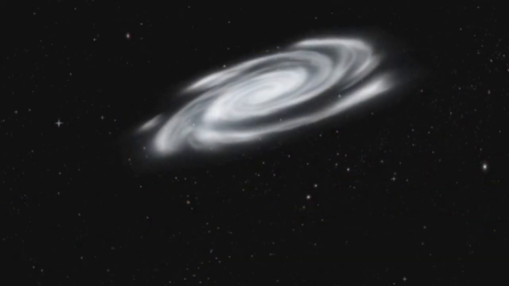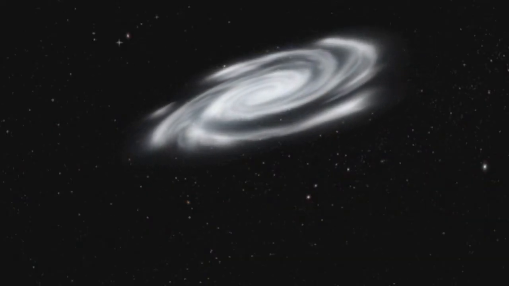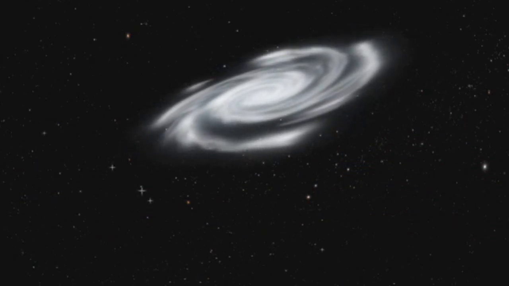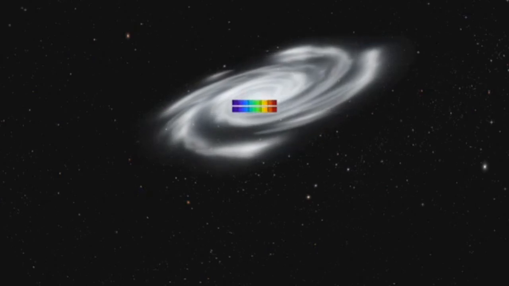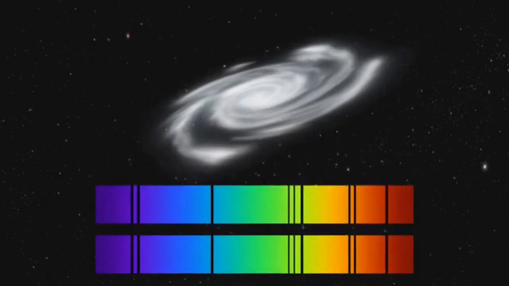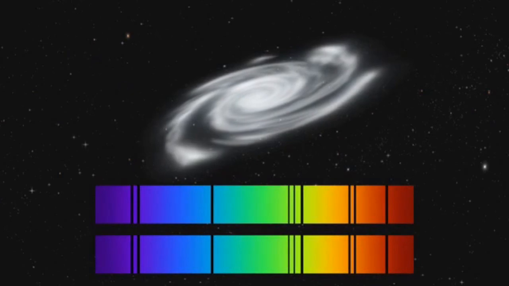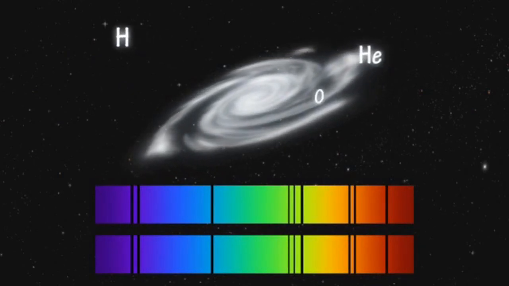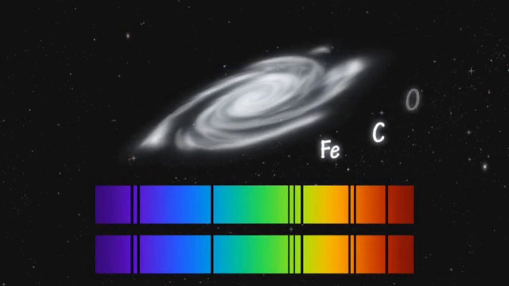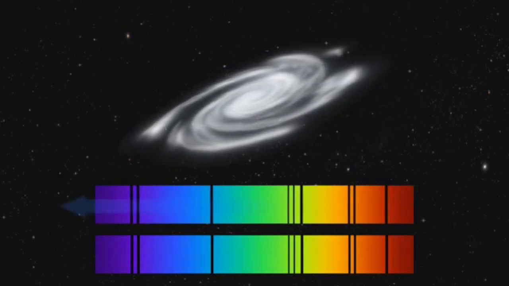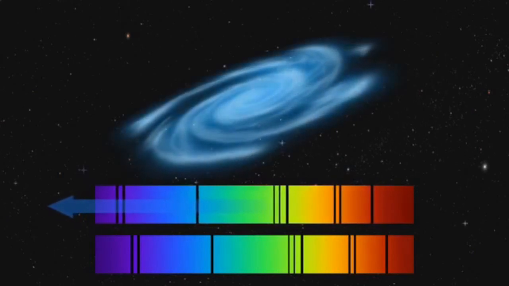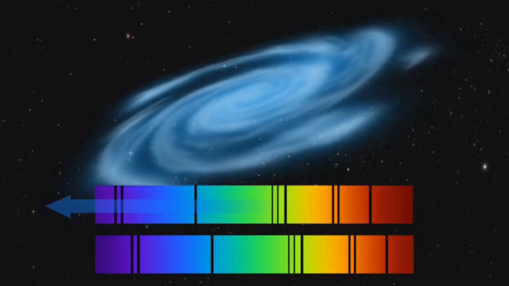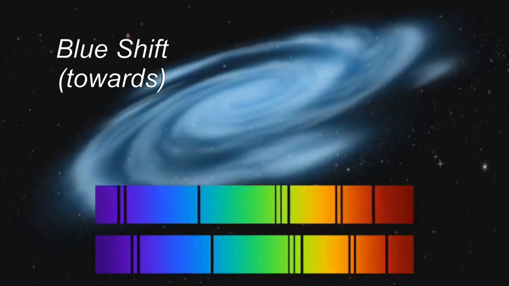Scientists can also use spectral lines to work out whether a galaxy, like this, is moving towards the Earth or away from the Earth. Let's compare two sets of spectral lines for this galaxy as we expect them to appear. The positions of the spectral lines are based on the absorption lines for various elements as they have been measured in laboratories on Earth. If the galaxy was moving towards an observer on the Earth, the spectral lines would shift to the blue end of the spectrum. This is known as a blue shift.